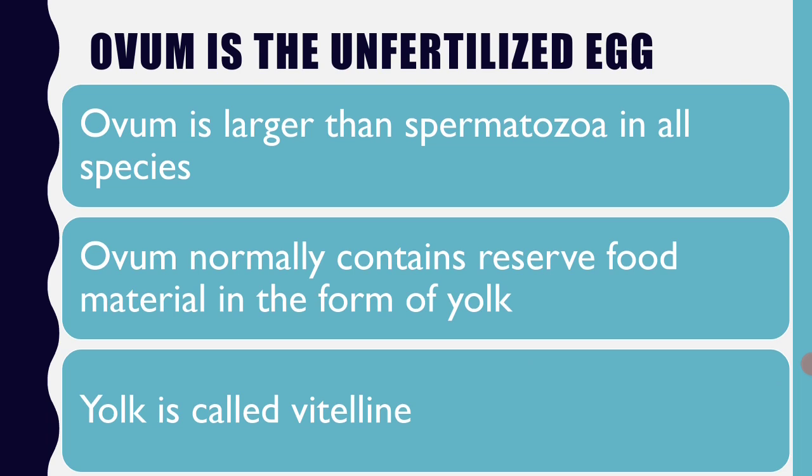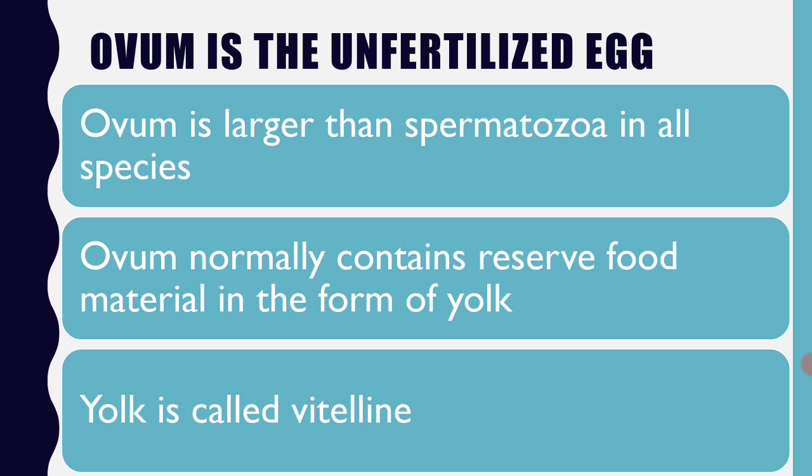Spermatozoa are produced in greater numbers and ovum is normally larger. This spatial economics and numerical economics is totally based on the probability of fertilization. To increase the chances of fertilization, ova have become bigger and the spermatozoa are produced in greater quantities. Ovum normally contains reserve food material in the form of yolk. You don't find such yolk material in the spermatozoa because there is no space in the spermatozoa because of its size. Whereas ovum being bigger, it contains copious quantities of cytoplasm along with reserve food material, namely yolk.